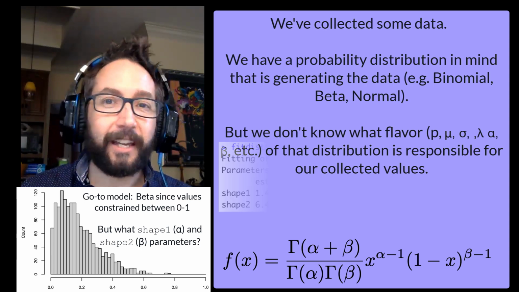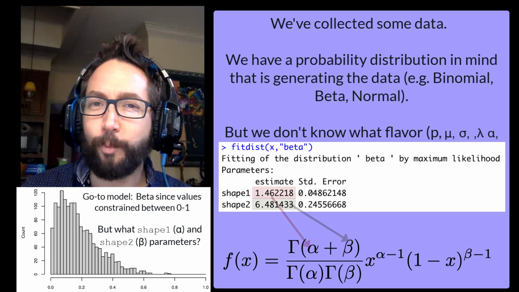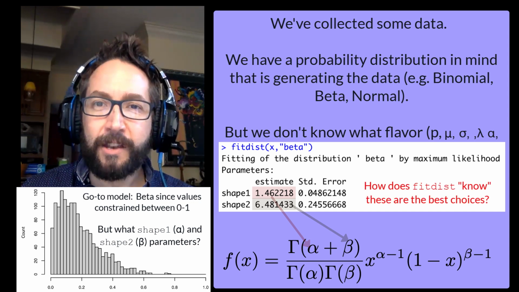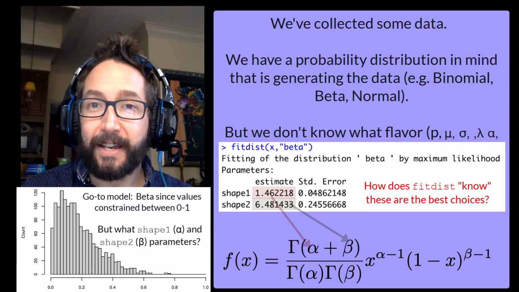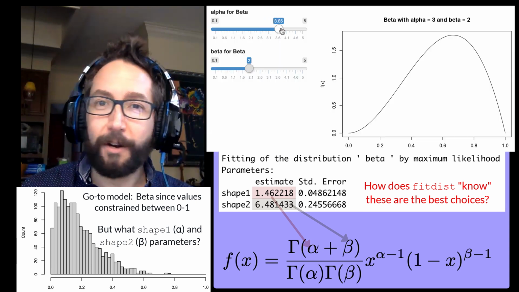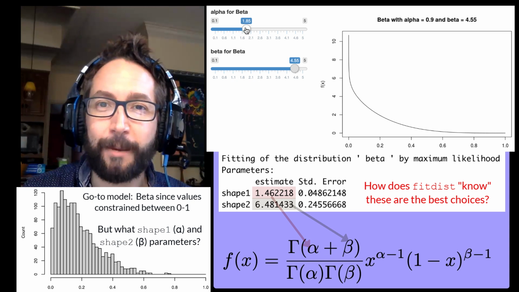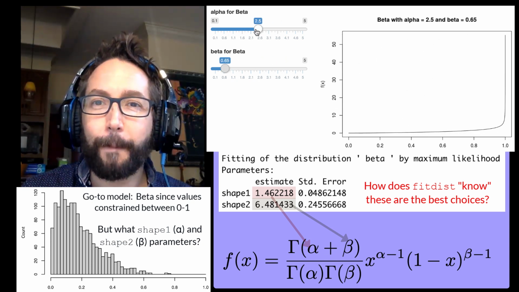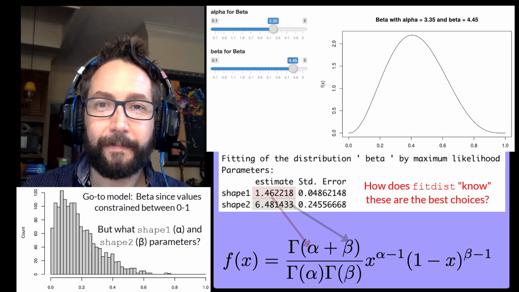Now, FitDist, like a champ, has let us know what the best fitting parameters are, but you might have wondered, well, what's the process going on behind that? How does FitDist know what the right set of parameters are that's giving the best fit to the data? We know the beta distribution comes in a lot of different flavors, a lot of different shapes. We can tweak those parameters at will. What's going to be the overall best shape that's going to reproduce the data that I've collected? And that's going to be the goal of estimation.